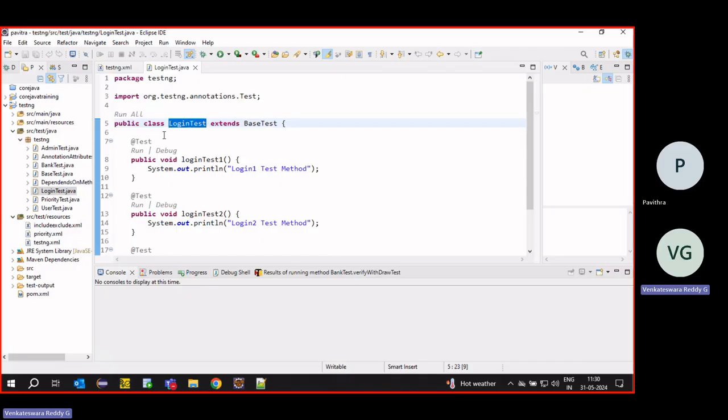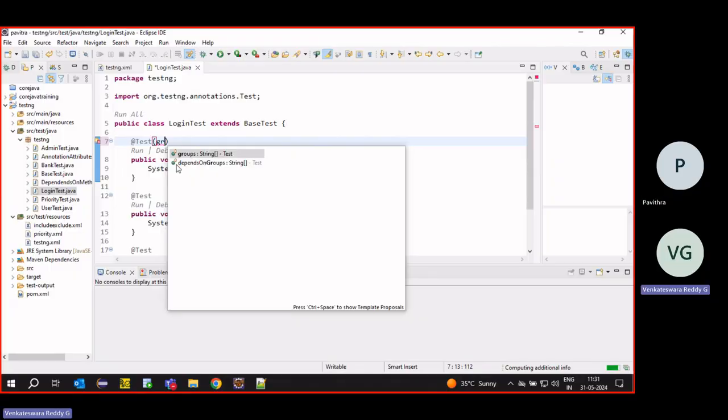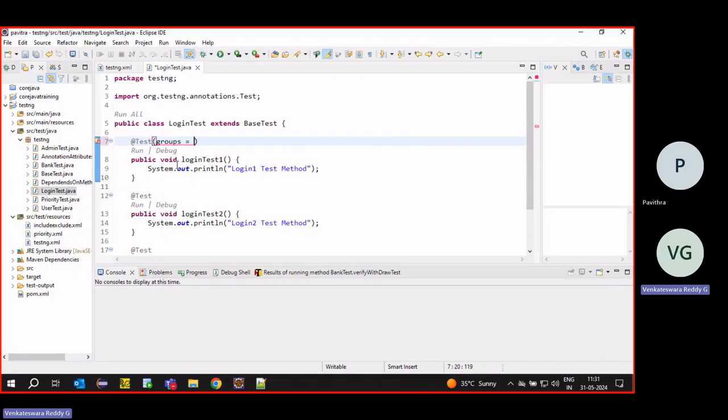In the login test attributes, we can add groups.